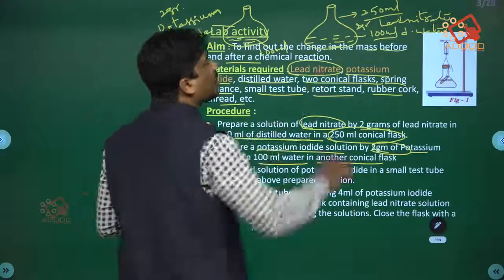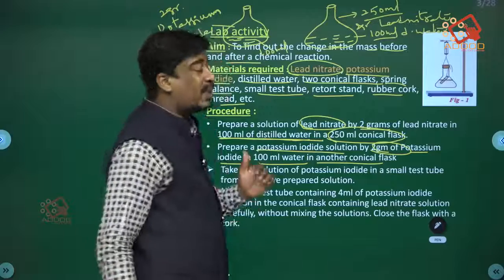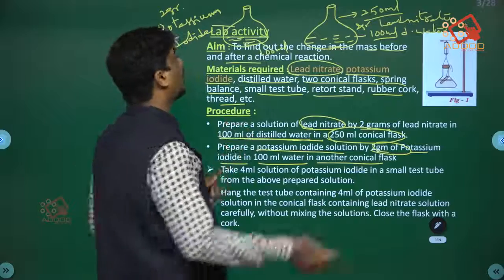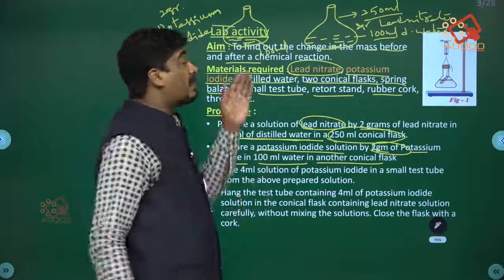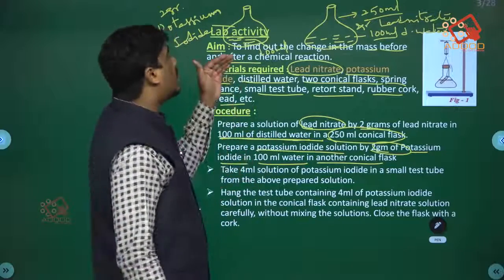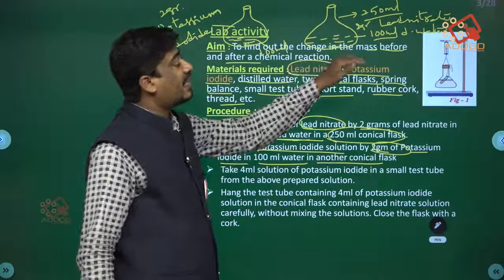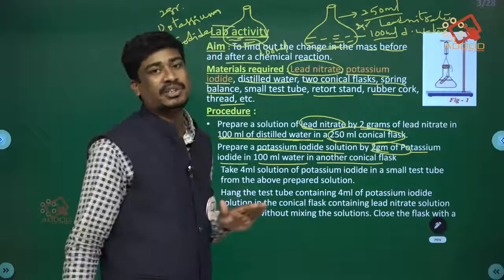One is 2 grams of lead nitrate in 100 ml of distilled water, in a 250 ml conical flask. With one more 250 ml conical flask, pour 100 ml water with 2 grams of potassium iodide. So that is a lead nitrate solution, and this is a potassium iodide solution.